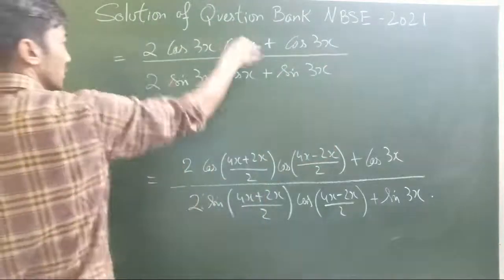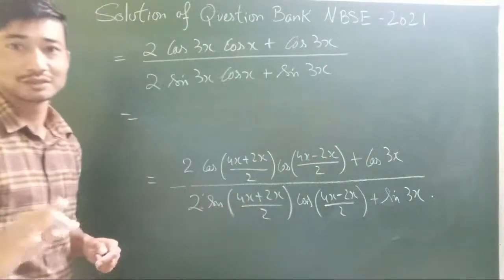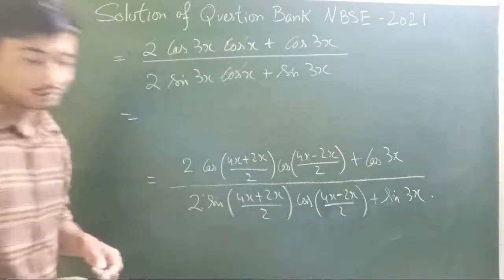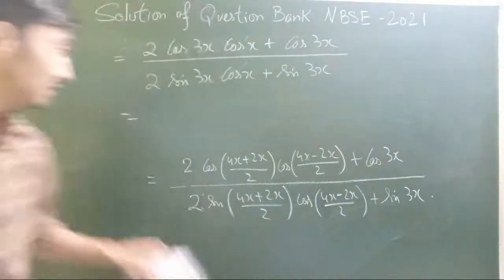Again, 2 cos, no, don't do that. Please don't do that. That's not possible. Cos 2, I don't know how, but many do that. Okay, that is just not possible.